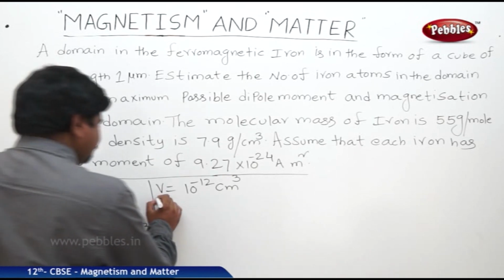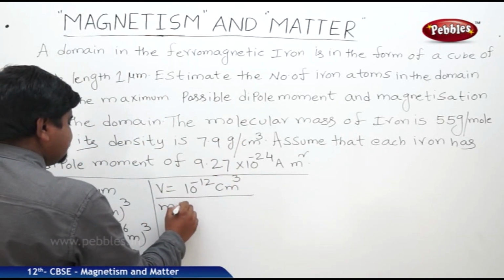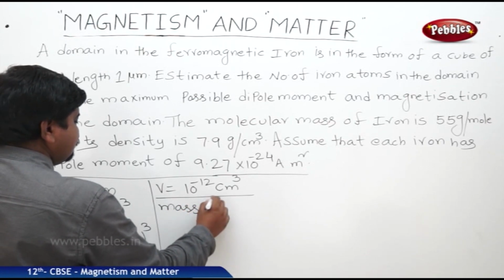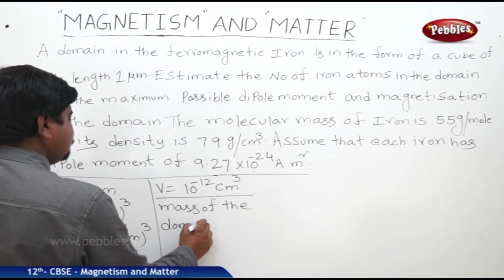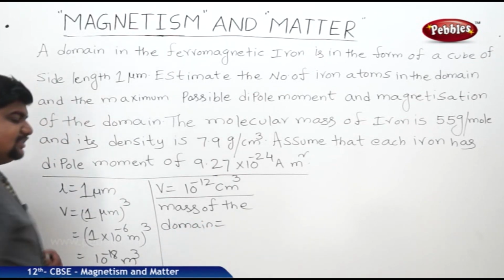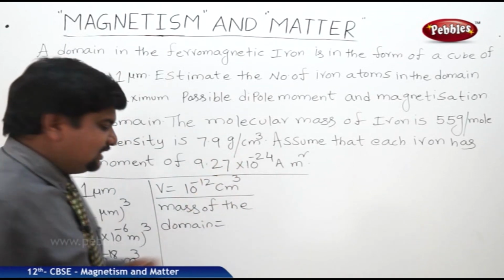First step was over. Next step is we should find out the mass of the domain. Mass is equal to density into volume, because density is equal to mass by volume.